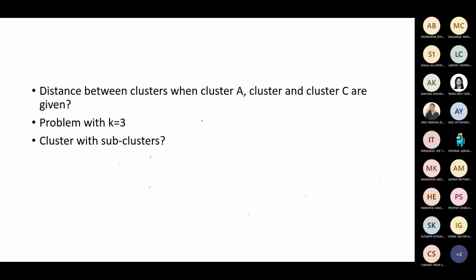So in some problems, suppose you are given 2 clusters. One cluster. Okay. Similarly, you may be given another cluster.